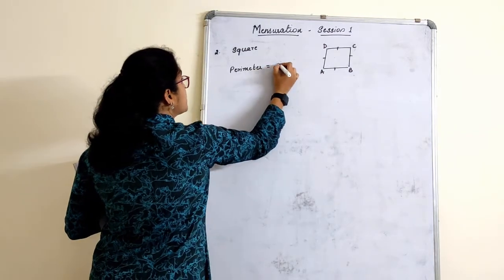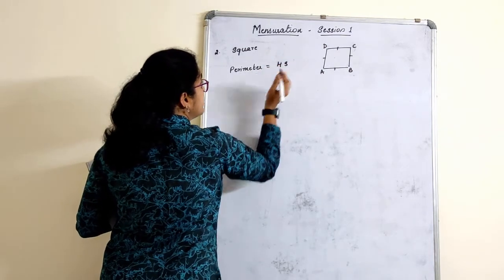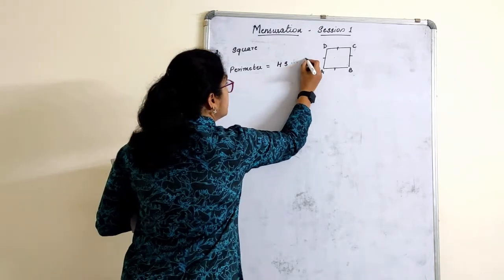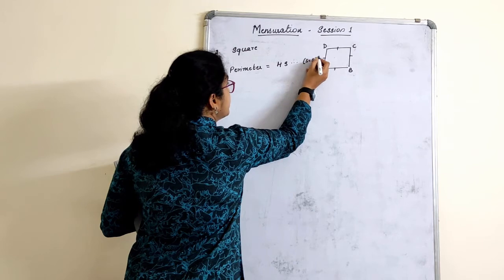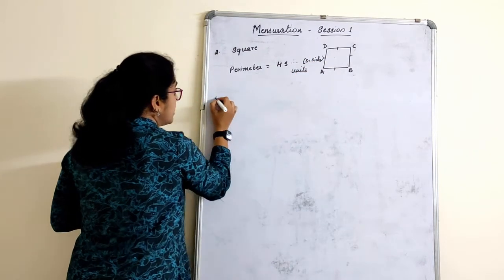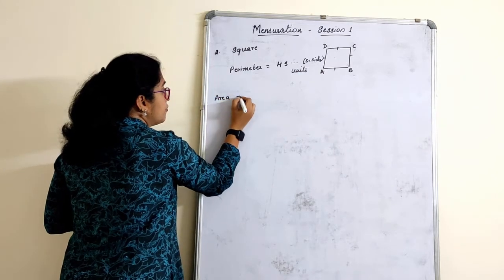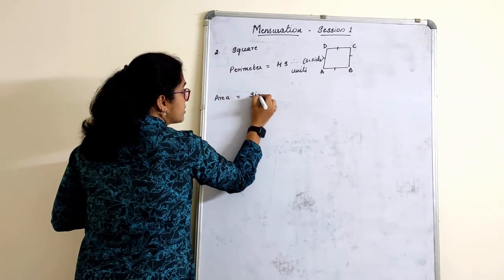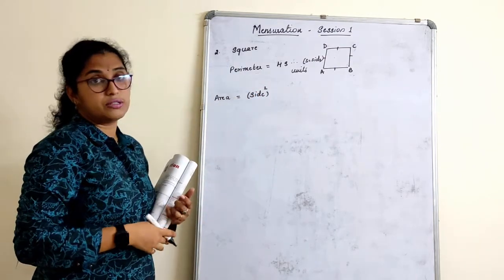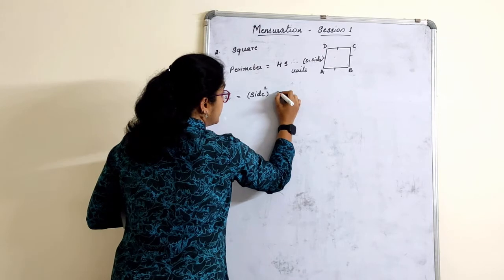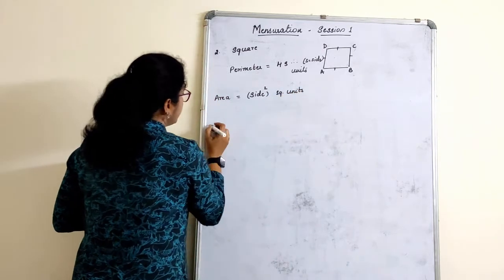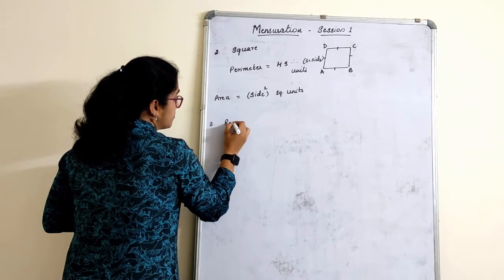The perimeter of a square is 4 into side. 4 into S, or 4 into A, where S is equal to side, in units. The area of a square is side square, side into side. It is always given in terms of square units. Next, rectangle.